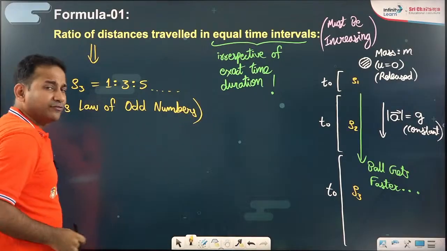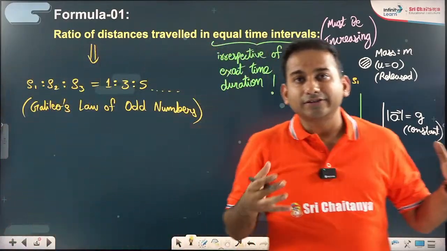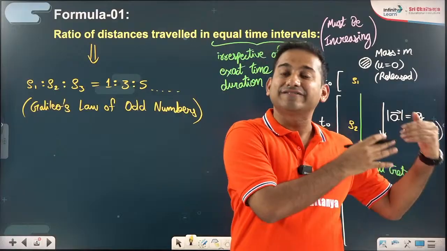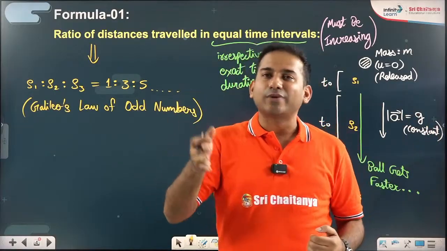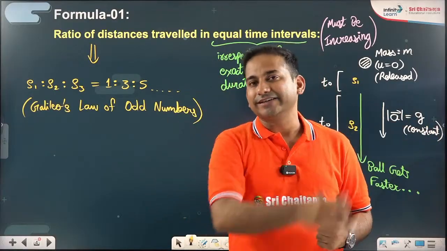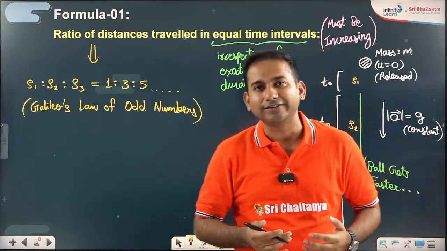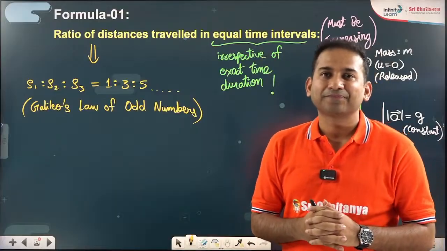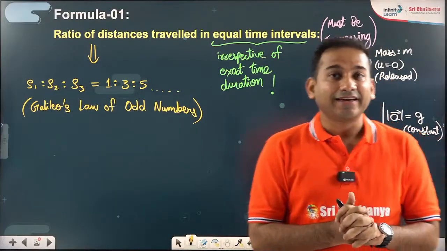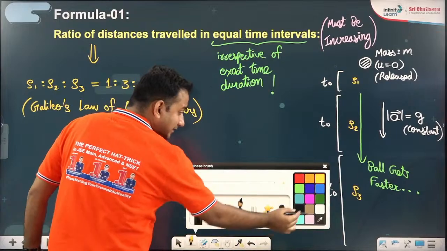In four intervals, you will say 1, 3, 5, 7. In 5 intervals, 1, 3, 5, 7, 9. In 6 intervals, 1, 3, 5, 7, 9, 11. You just have to keep counting the odd numbers. Am I clear with this? And 2 more points.